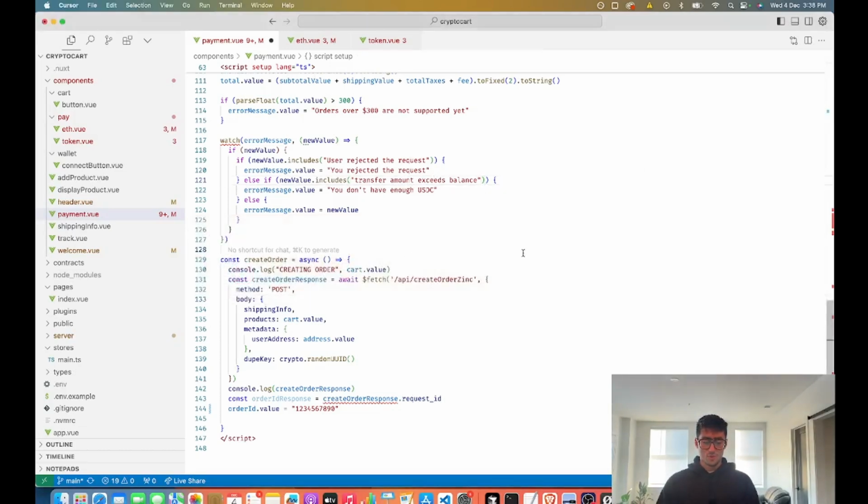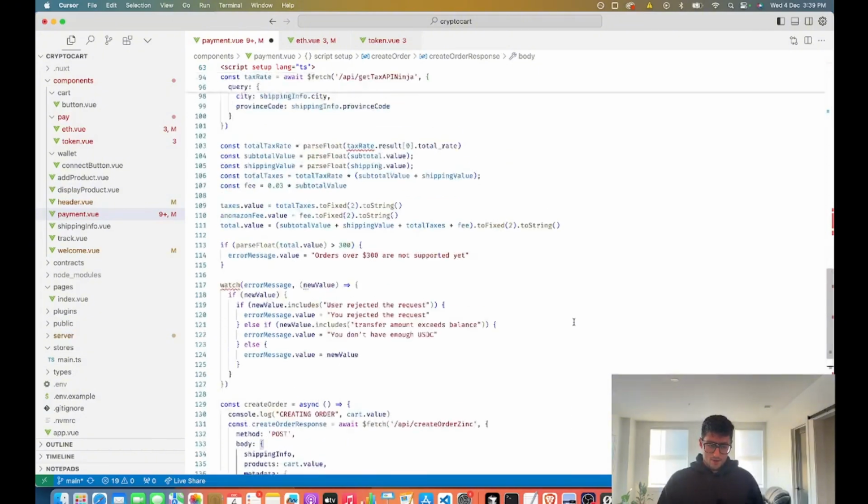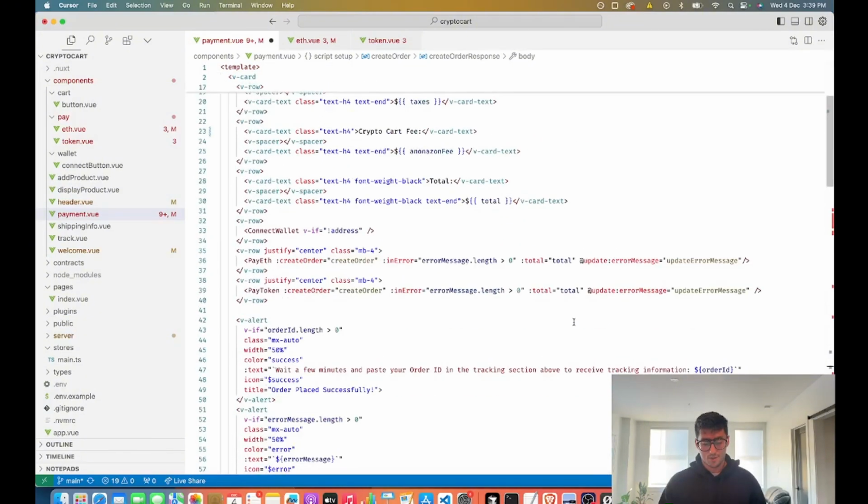We also have a dupe key, an idempotency key, which is essentially just a random key that you send so that the request doesn't execute twice by accident. If it executes twice with the same dupe key, the second one will be discarded and ignored completely. It's recommended for APIs that have money involved and spending money involved. So that's basically what we're dealing with here. That is how the payment component works.